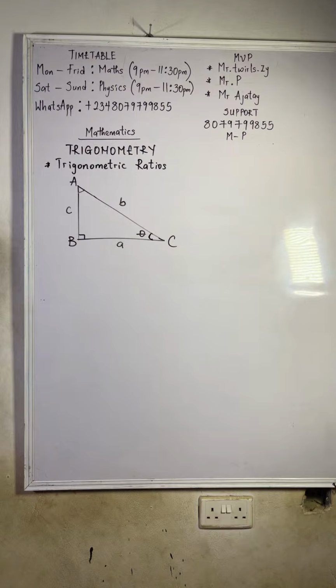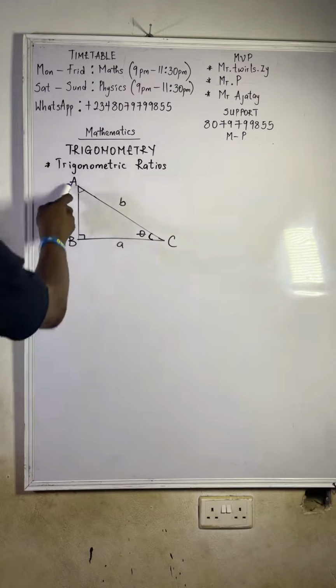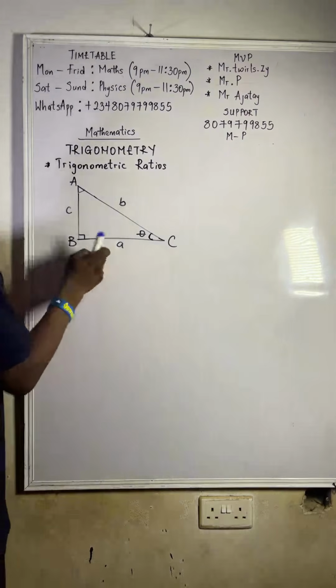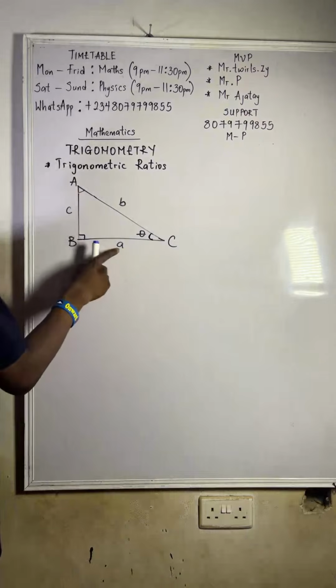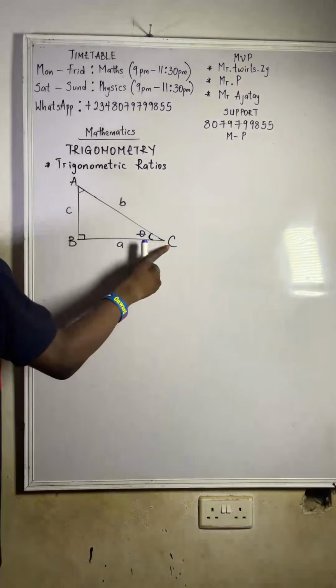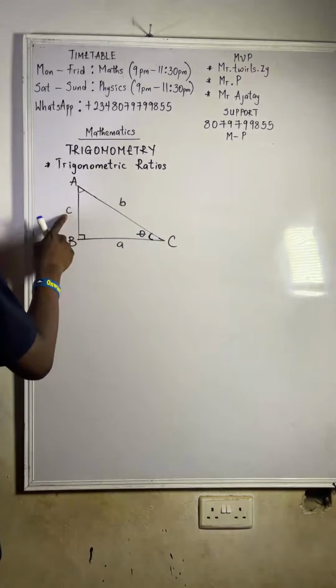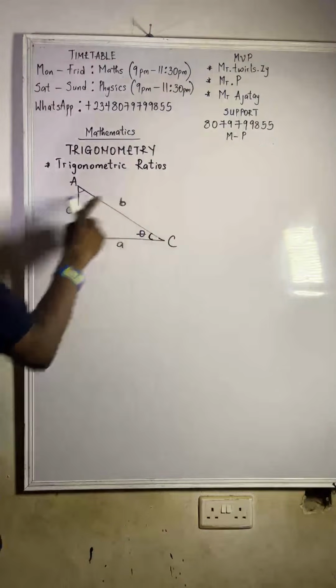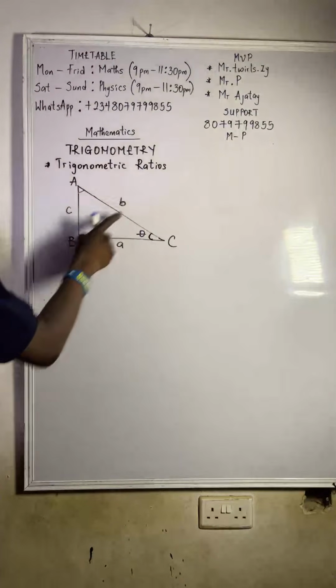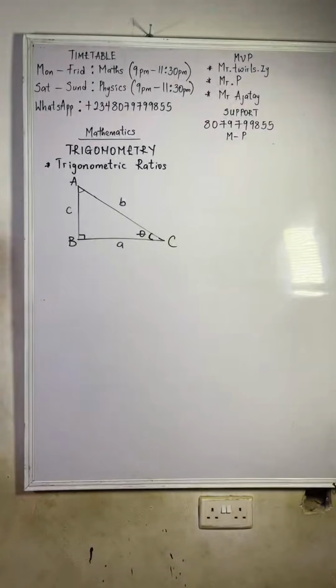So if here is angle A, this side here will be small letter A. The side facing the angle is your small letter. Then if here is angle C, this side facing this angle is small letter C. Then if here is angle B, this side facing the angle is small letter B. Alright.